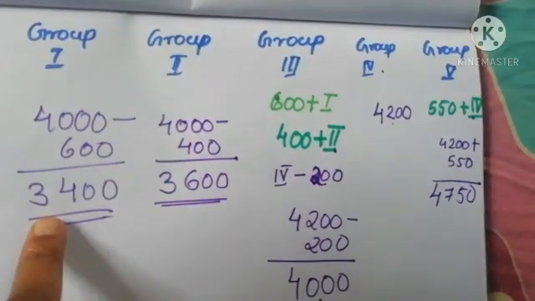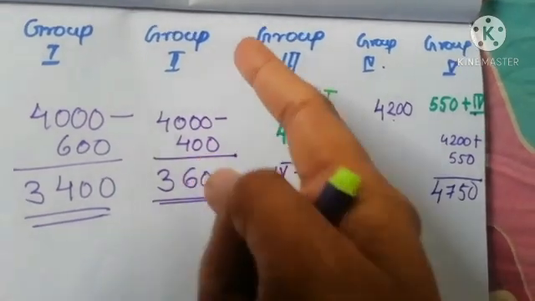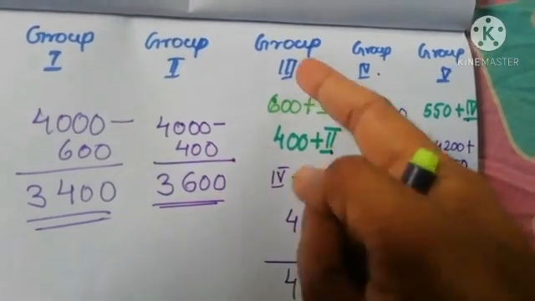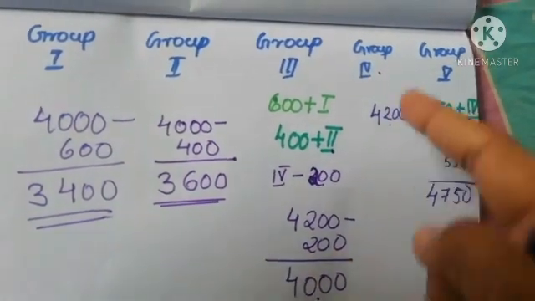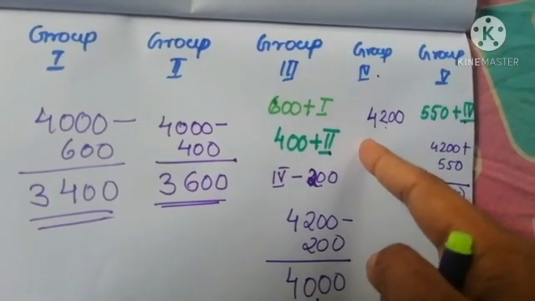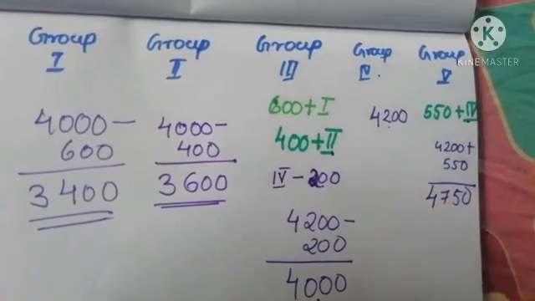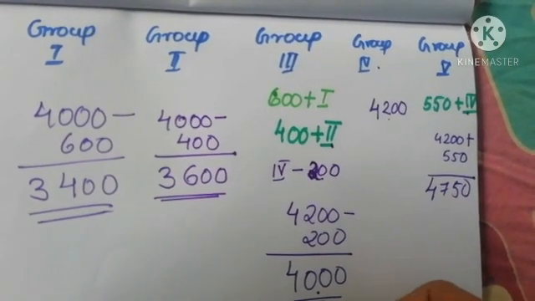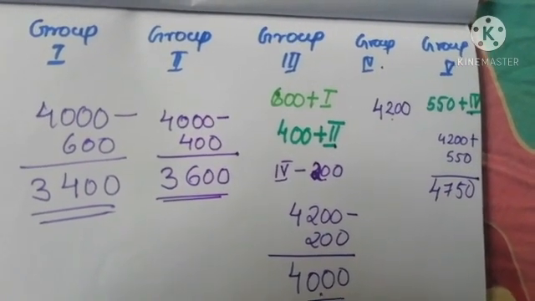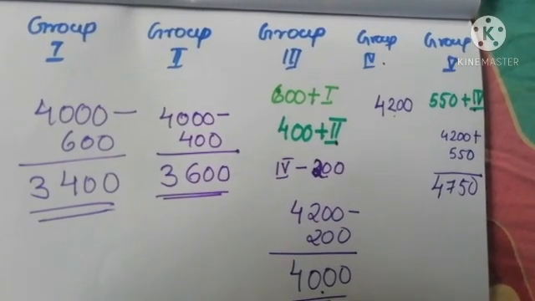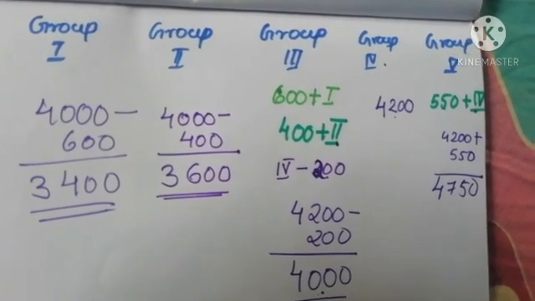First group 3,400, second group 3,600, third one 4,000, group 4 4,200, group 5 4,750. Here we need to find out total amount raised for the development fund.